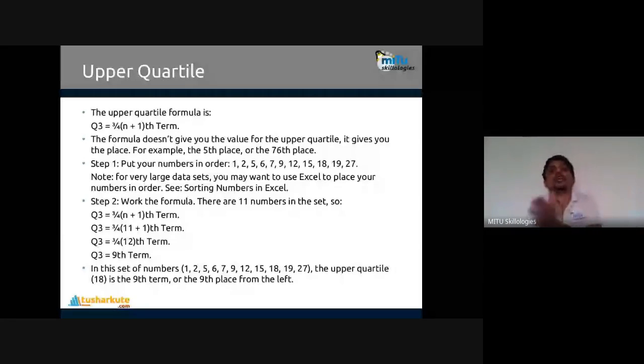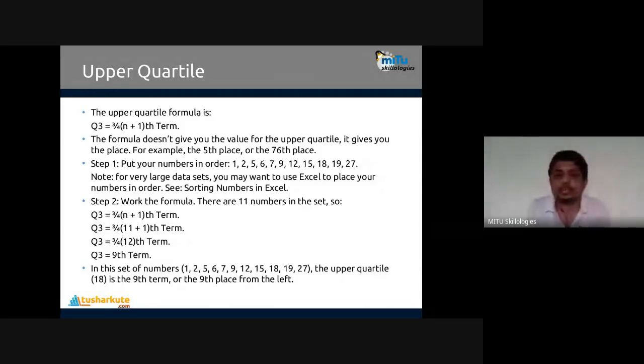Each quarter is 25%, 1/4, 1/4, 1/4 completed, which is 75% at that point. Whichever value is present there is your upper quartile value. So put the numbers in order again. Note for a very large set, you may want to use Excel to place the numbers, or you can use a programming language to do the same operation.